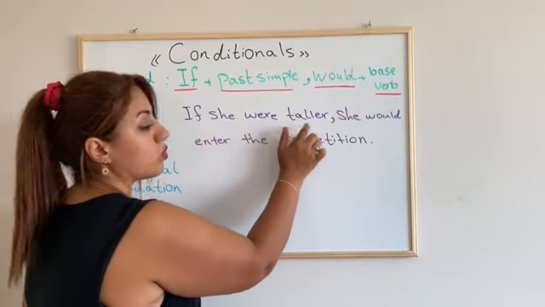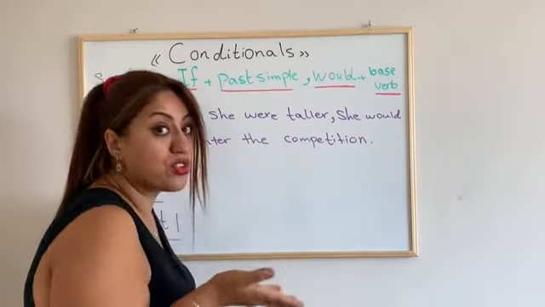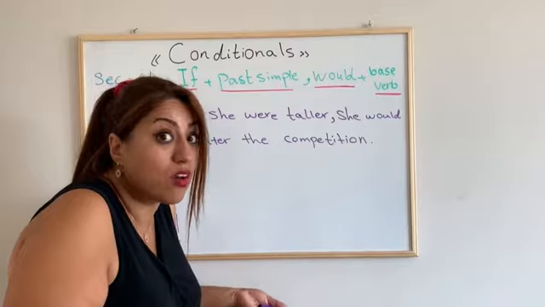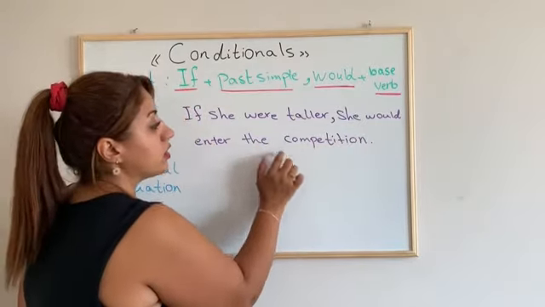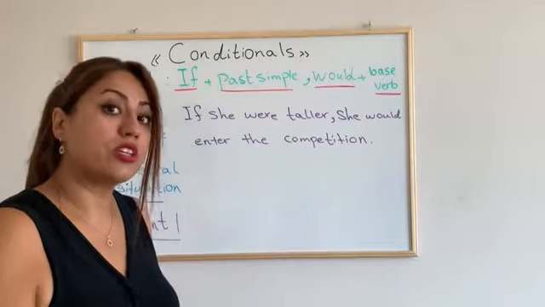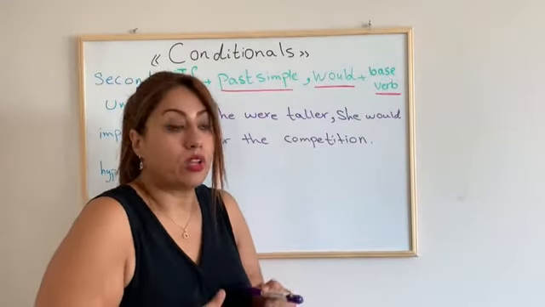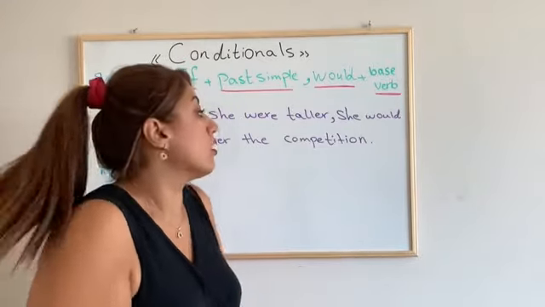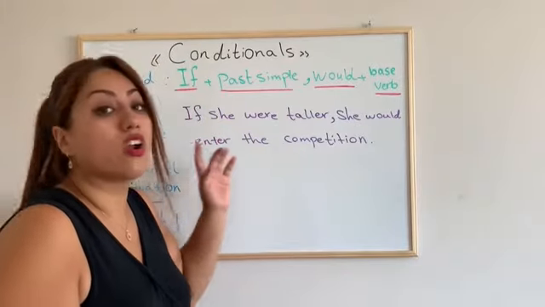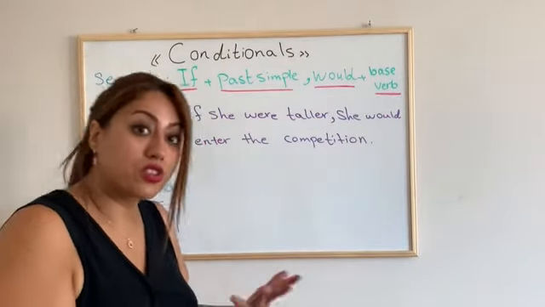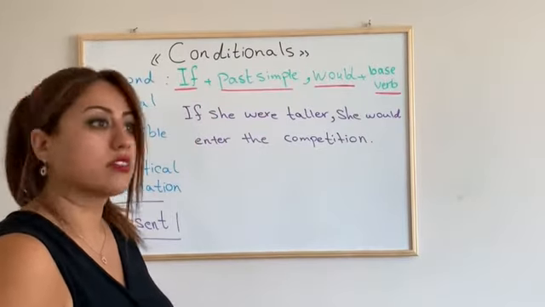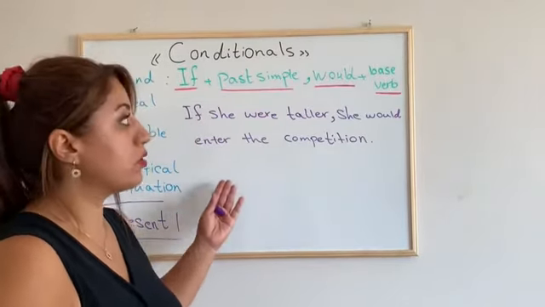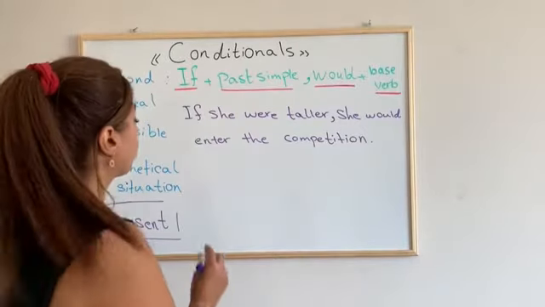If she were taller, unfortunately now I know that she's not tall enough, she would enter the competition. There was a competition that she would enter, but now I know that she is not in that competition. So it's unreal. Maybe she wished to, but she couldn't. Let's make another sentence, another example for the second conditional.